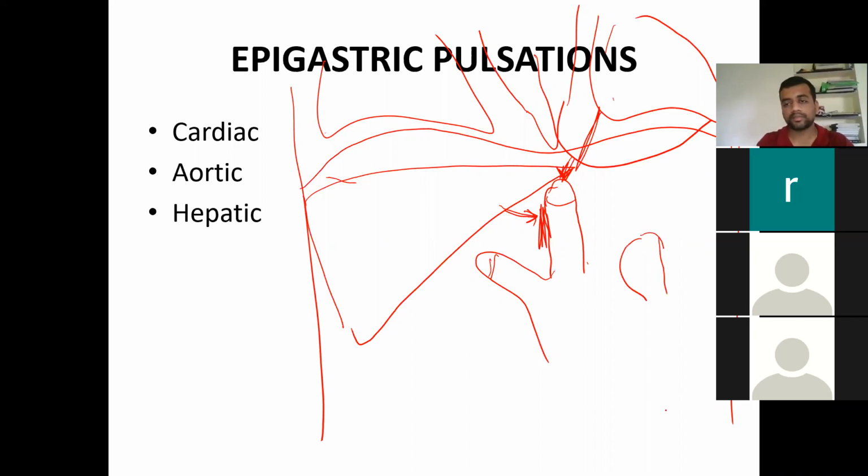If you are looking from the side angle, this is the pulp of the finger and this is your nail, with the pulp of the finger you are going to feel the aorta which is down inside. So from deep inside, you are going to feel the aortic pulsation. You can put the pulp of the finger, or even the thumb like this. If you put a thumb, on one side you are going to feel the hepatic, on the tip you are going to feel the cardiac, and here on the pulp of the finger you are going to feel the aortic pulsations. So this is how you are going to feel the epigastric pulsations.